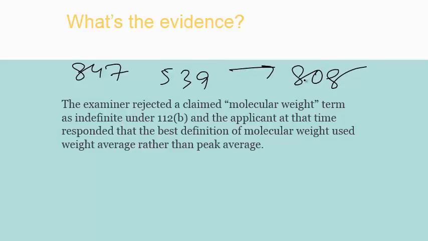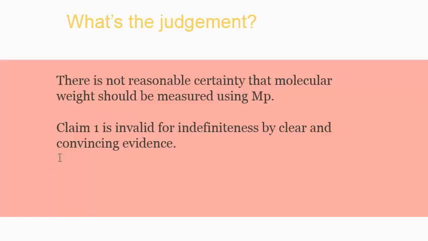In these, patent examiners twice rejected the claims as indefinite for failing to disclose which measure of molecular weight is used, like MP, MN or MW. That is peak average, number average or weight average. And the patentee in one instance stated that weight average is the best method, and in the other it said it's a peak average. So this created a lot of controversy about which method is actually the right method.